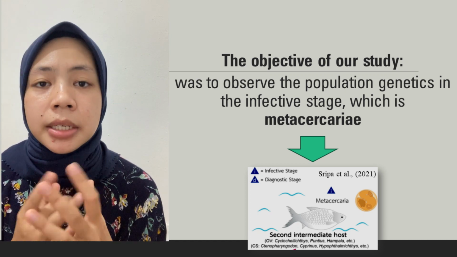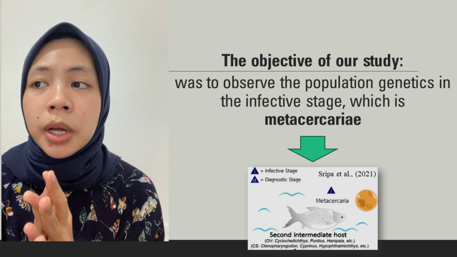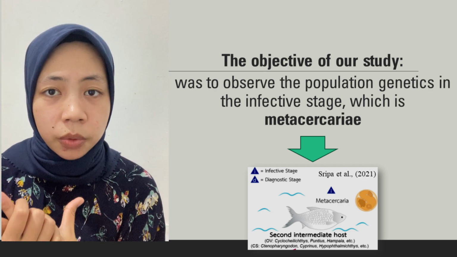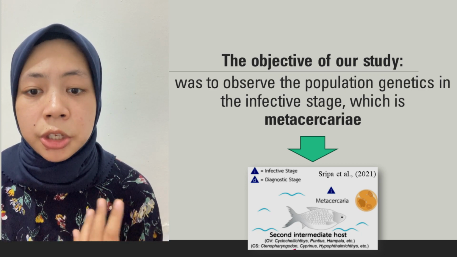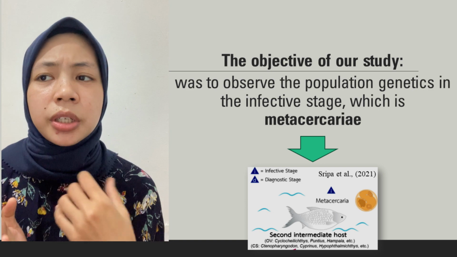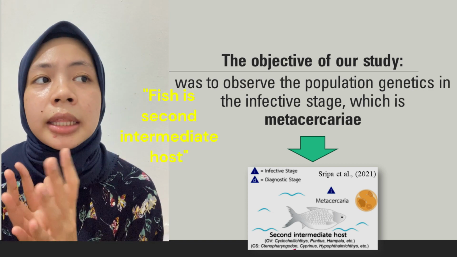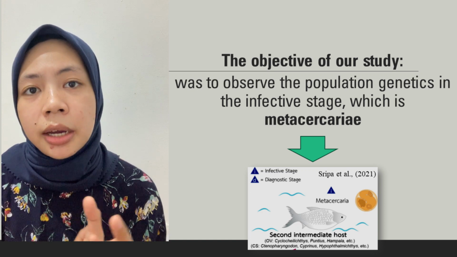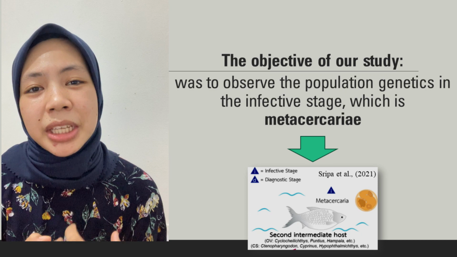In my study, because we used the metacercaria stage, the host that we collected was fish, as you can see in the previous explanation. The fish is the second intermediate host of OV, and it contains metacercaria. So that is why we collected fish to obtain the metacercaria stage.